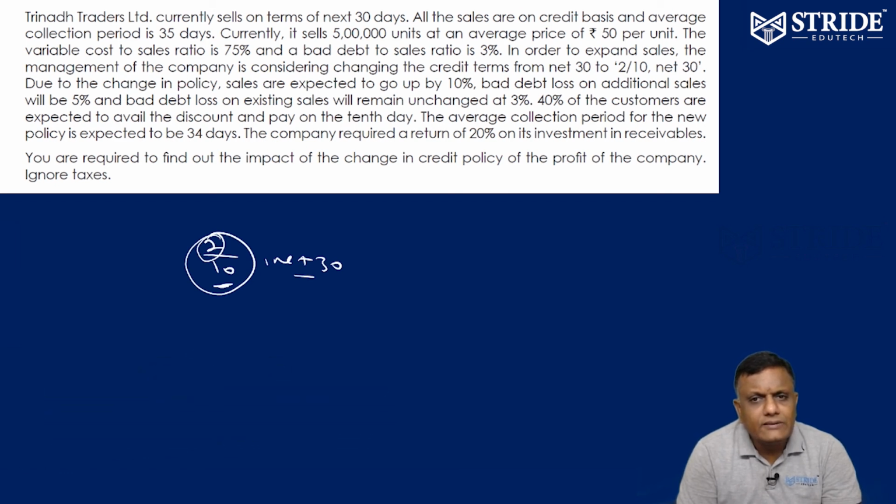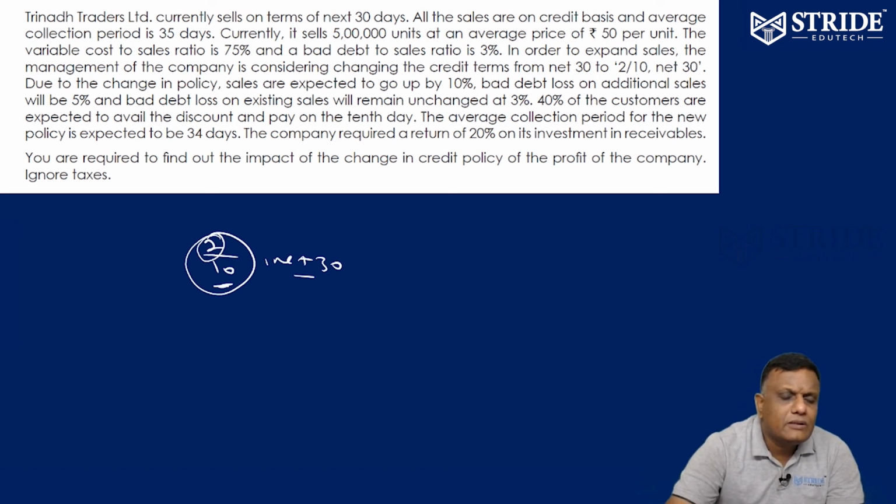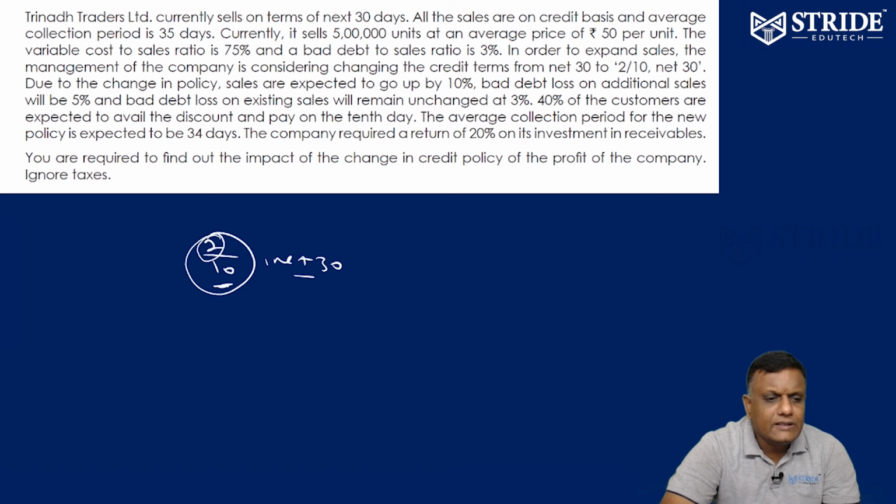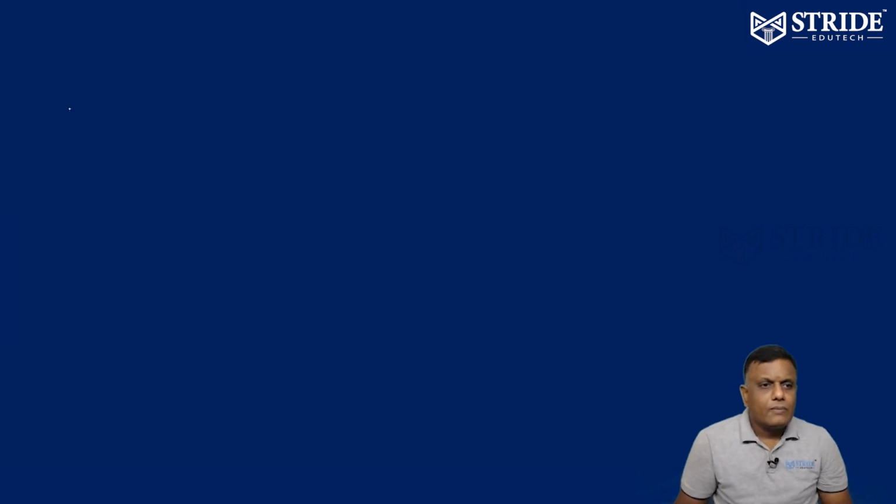At present, bad debt loss is 3%, but on additional sales it is 5%. 40% of customers are expected to avail the discount and pay on the 10th day. So 40% of customers want the discount, and within 10 days they will make payment. The average collection period for the new policy is expected to be 34 days. Return on investment in receivables is 20%. So we have to find the impact of the change in credit policy on profit; there are no taxes here. Let's see how to solve the problem.